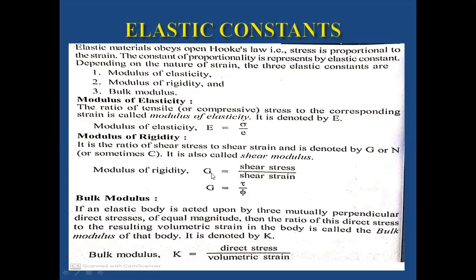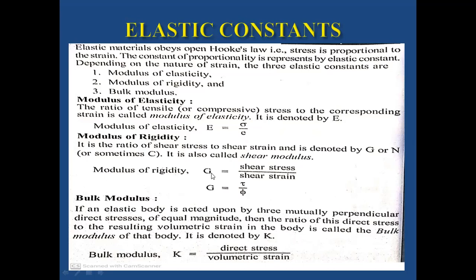Young's modulus indicates, in practical applications, how we measure the strength of a particular body. In the case of steel, it is 2.18 into 10 to the power of 8 kilonewtons. In the case of cast iron, it is 1.2 into 10 to the power of 6 kilonewtons. This is how we measure the strength of steel or cast iron, in the form of Young's modulus. Young's modulus is nothing but the modulus of elasticity.